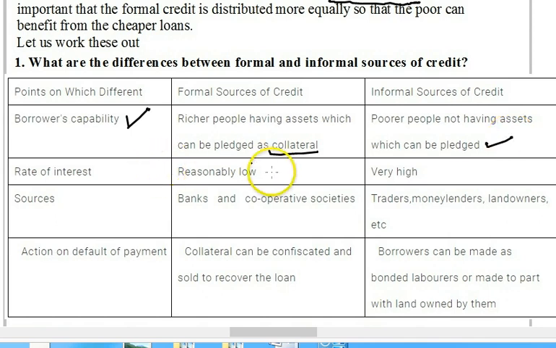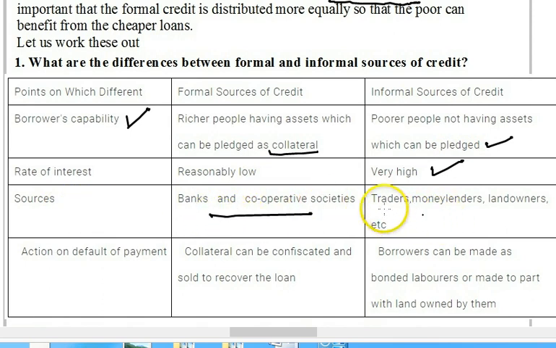Rate of interest: reasonably low. The interest banks charge is quite less as compared to the very high rate of interest in informal sources, going at times around 3 to 5% per month, as we have seen in our example. Sources are banks and cooperative societies.